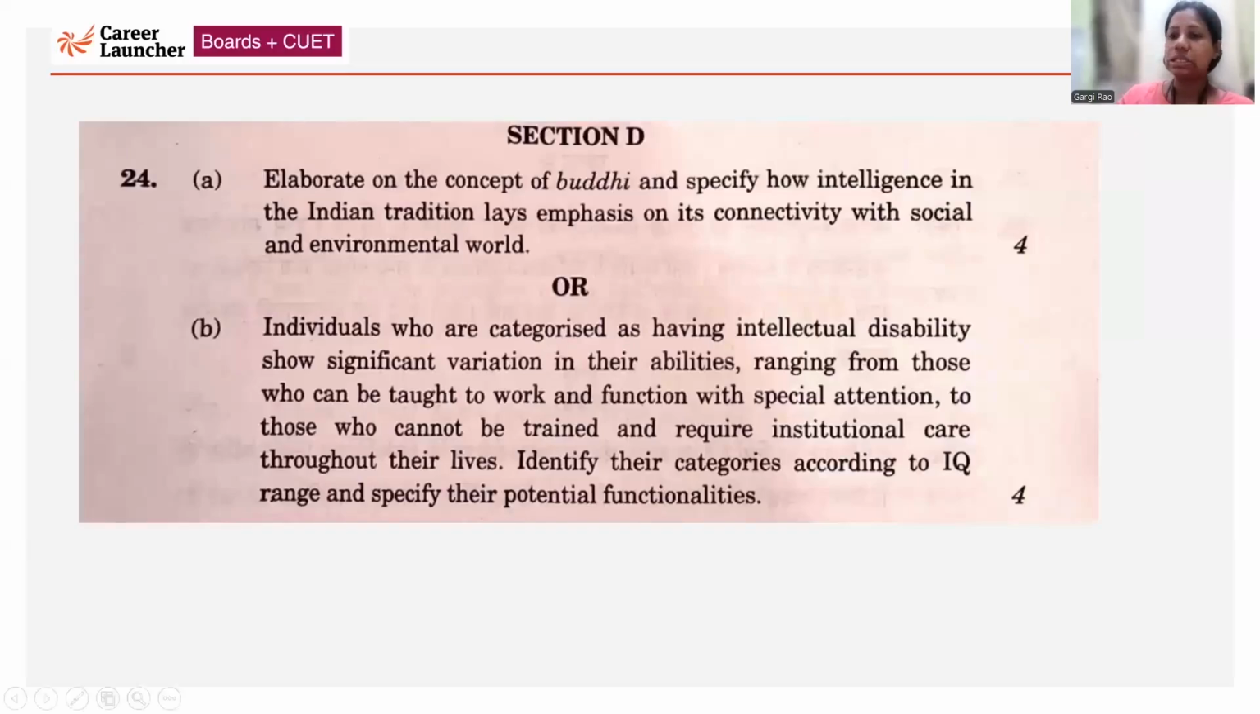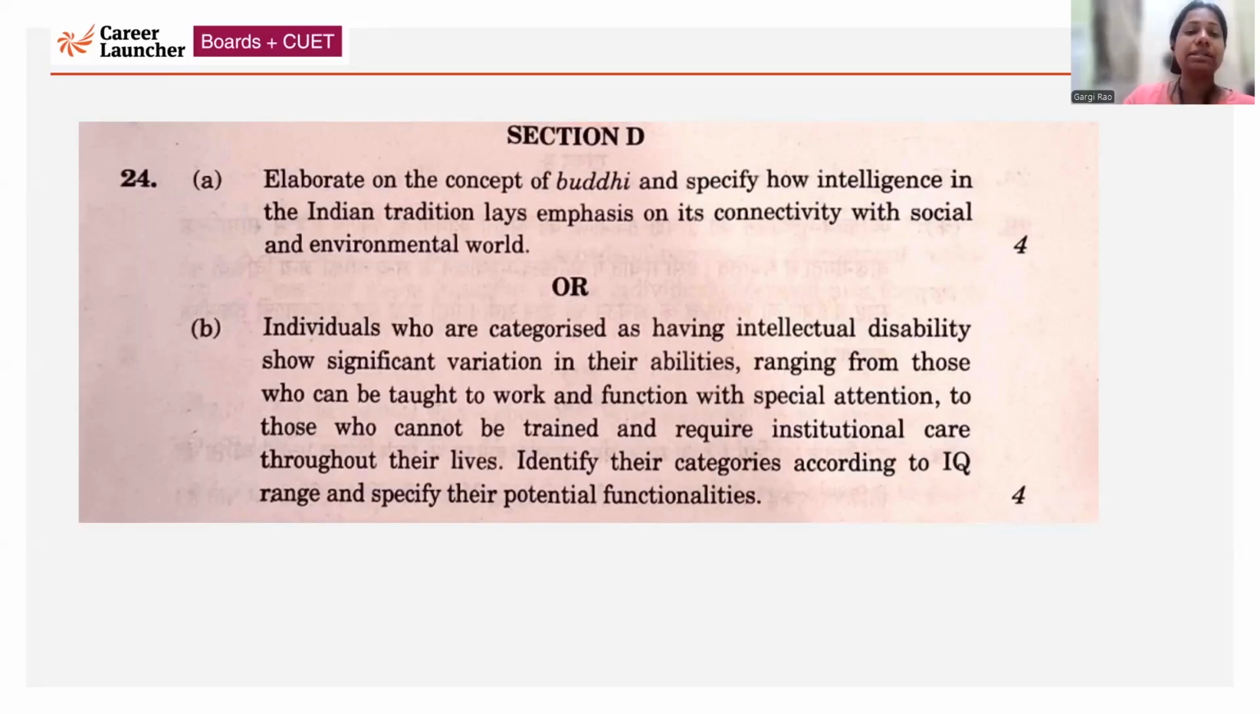Now, coming to section D. Again, elaborate on the concept of buddhi and specify how intelligence, as an Indian tradition, has connectivity with the social and environmental world. So you have the components of intelligence. It's again from chapter number 1. You have to write all the four components of intelligence and describe them with the help of an example. No, an example is not required over here. Only the four components are to be explained over here.